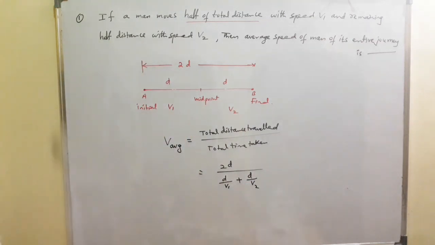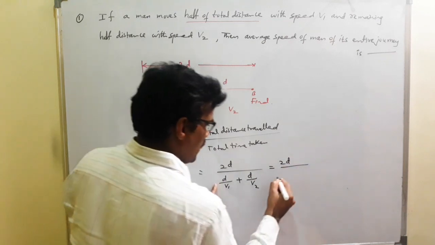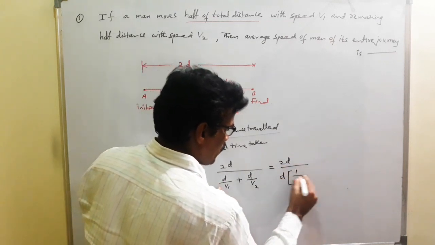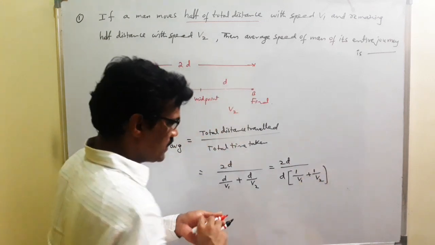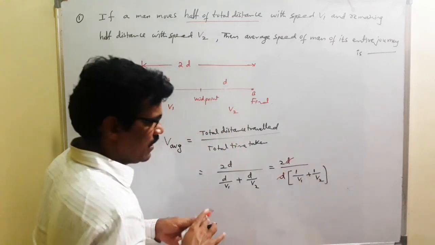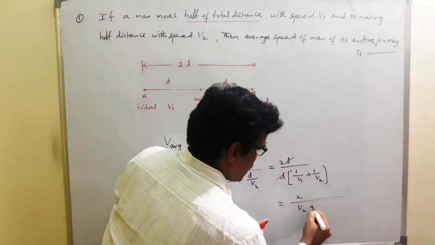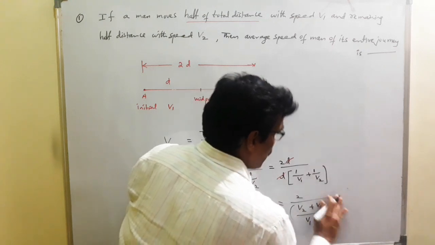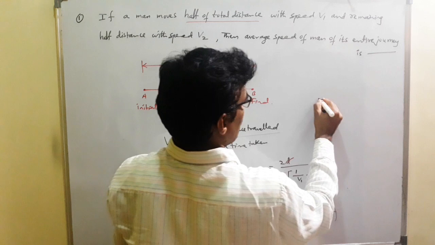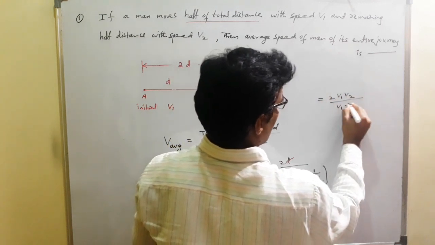Then we get the answer. What is common from these two? D is common. Remaining is 1 by V1 plus 1 by V2, sir. Here D cancels. Take LCM: V2 plus V1 divided by V1 V2. So the answer is 2 V1 V2 by V1 plus V2.